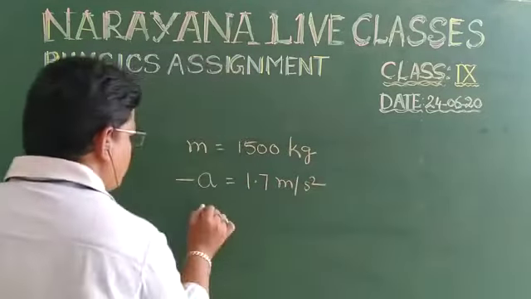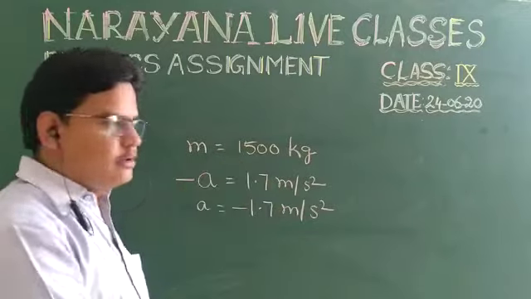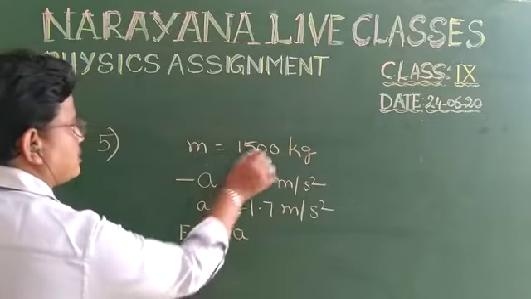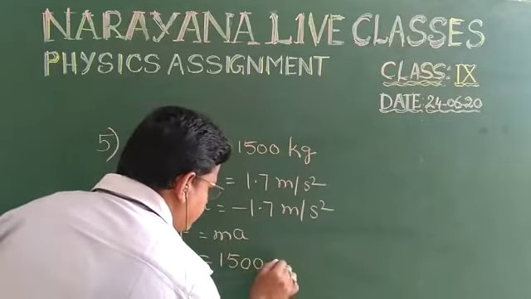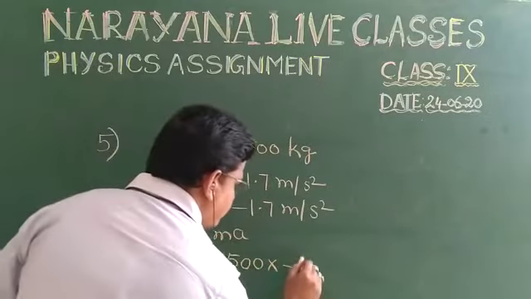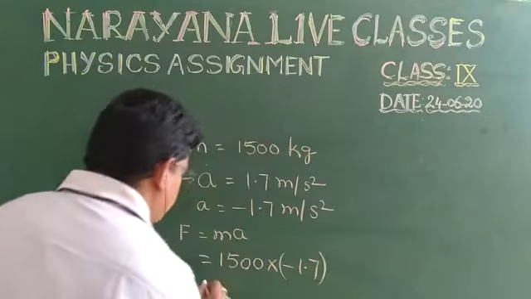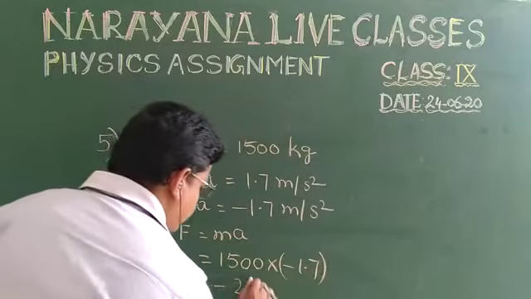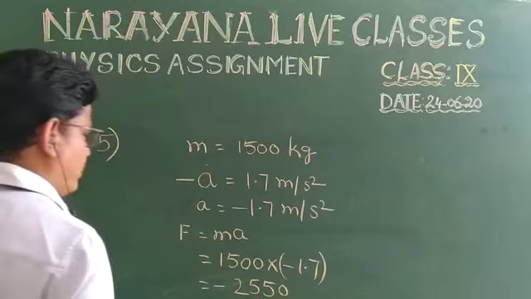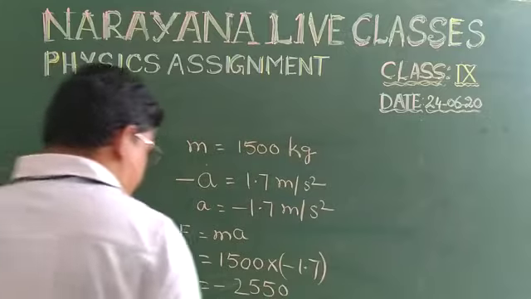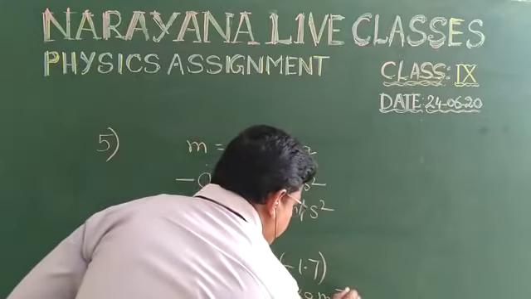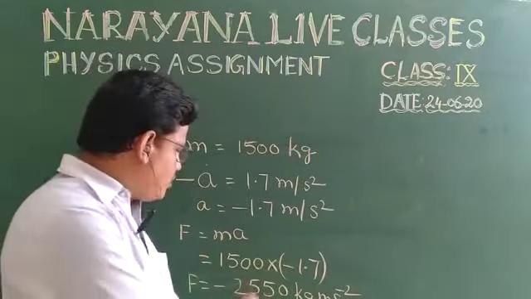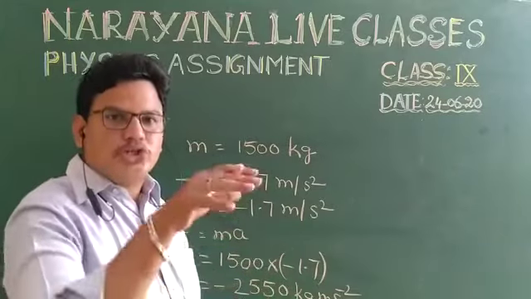Now we have to calculate the force applied by the vehicle on the road. So our formula is F is equal to ma. Here m is 1500 kg. 1500 into a, which is minus 1.7. Multiplying, taking minus here, we finally got minus 2550 kg meter per second square. So this much force is applied by the vehicle on the road to stop.